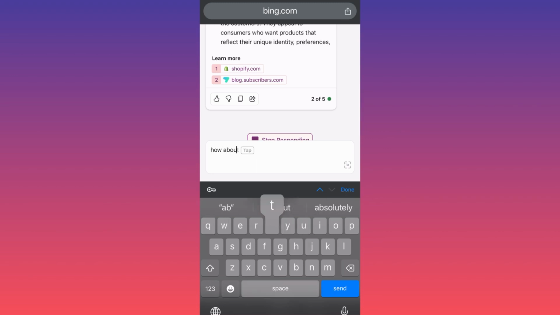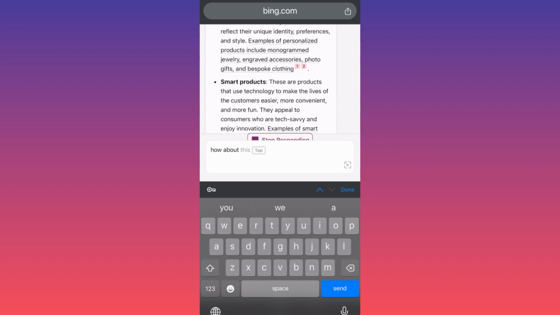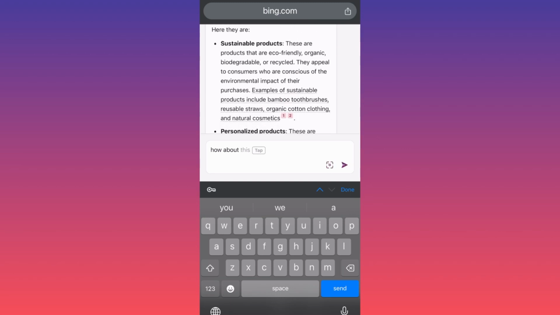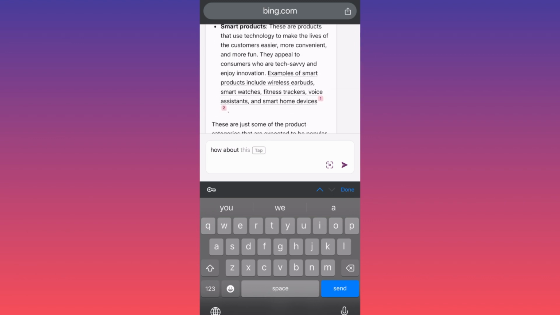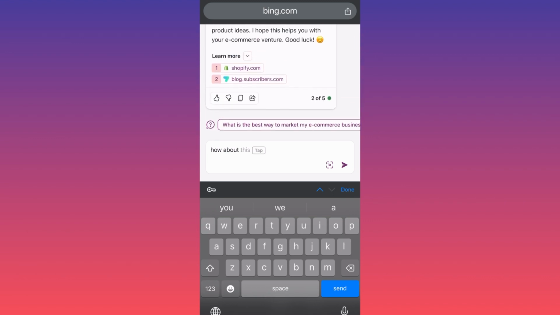How about... we need to stop replying. Okay. Sustainable products, personalized products, smart products. That's not what I'm looking for. How about based on search volume?